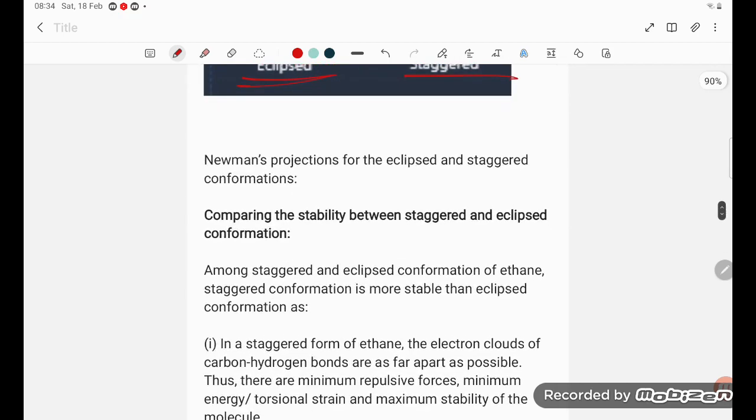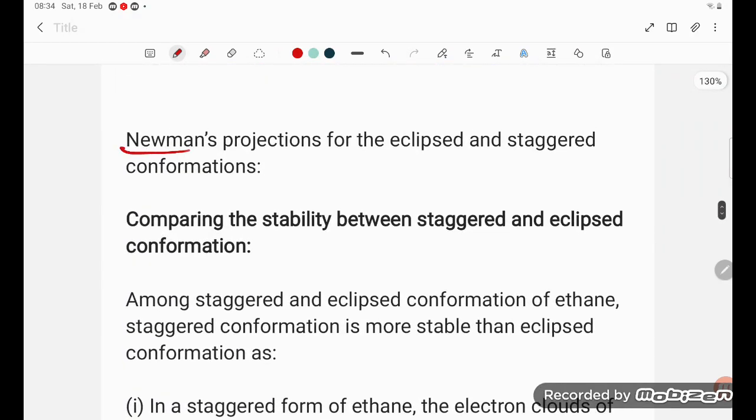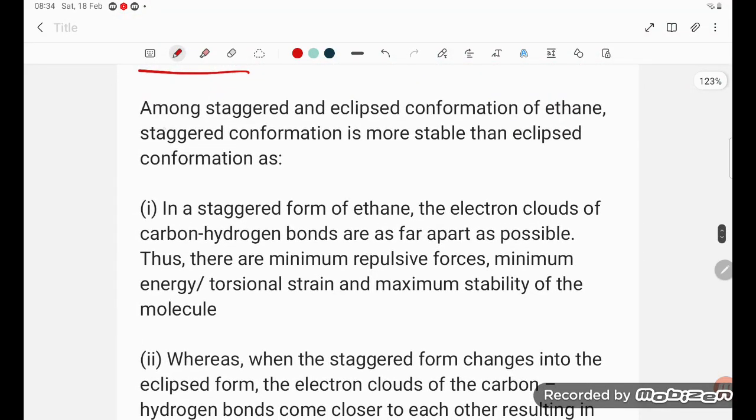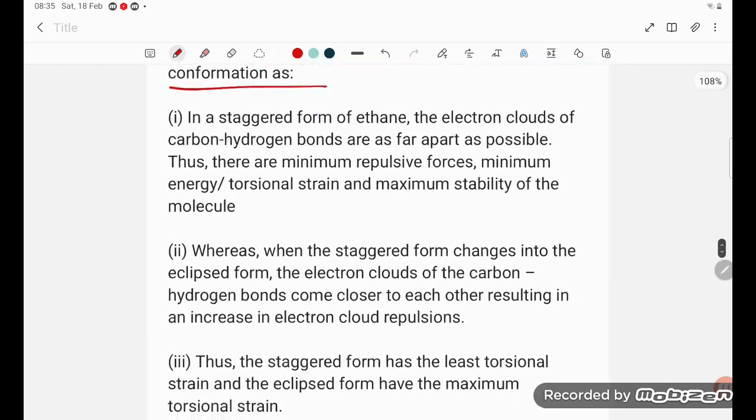Now come to this one, the Newman projection for the eclipsed and staggered conformations. Comparing the stability between the staggered and eclipsed conformations, how can you compare? Among the staggered and eclipsed conformations of ethane, the staggered conformation is more stable than the eclipsed conformation. What is the reason?